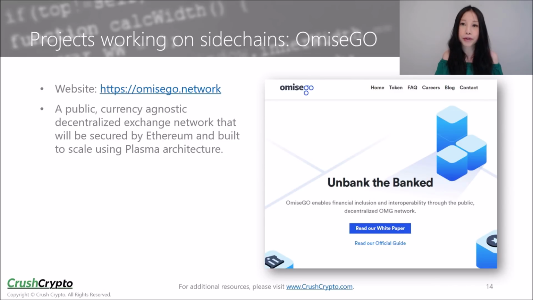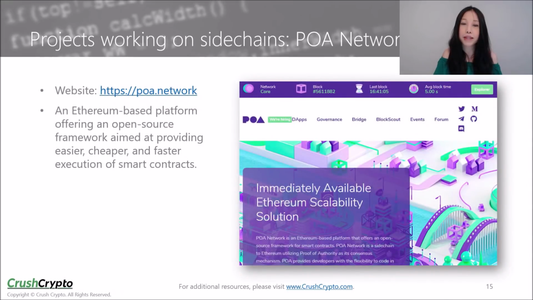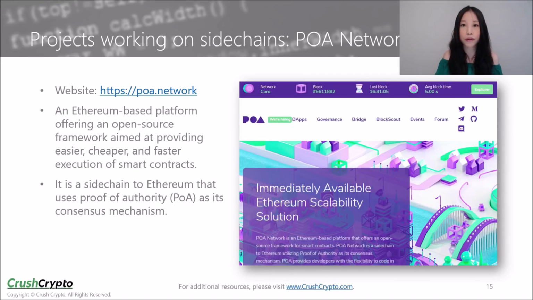OmiseGO is building a public, currency-agnostic, decentralized exchange network. The network will be secured by Ethereum and built to scale using Plasma architecture. The OmiseGO network will be able to interact with Bitcoin and other blockchains. The network is also being built with a high capacity for scalability in mind. POA Network is an Ethereum-based platform offering an open-source framework. The platform aims to provide easier, cheaper, and faster execution of smart contracts. It is a sidechain to Ethereum that uses proof of authority as its consensus mechanism.